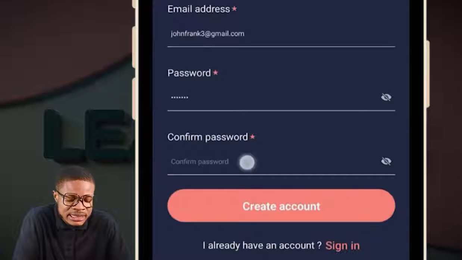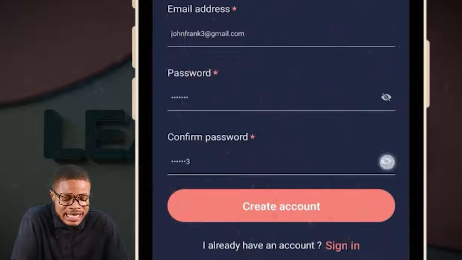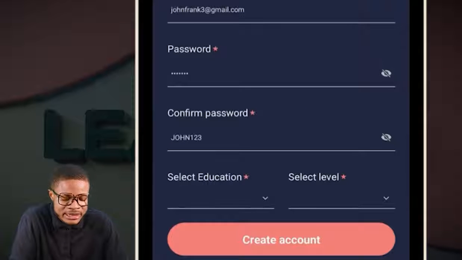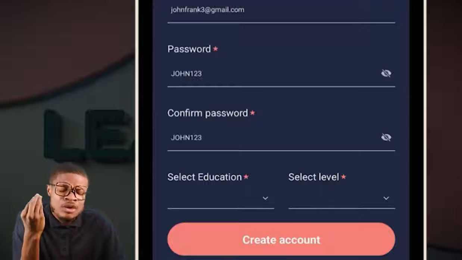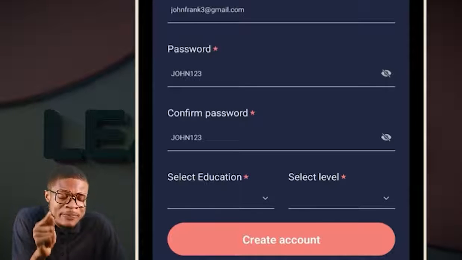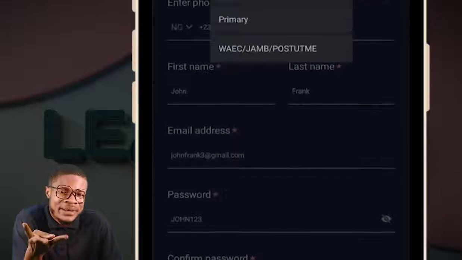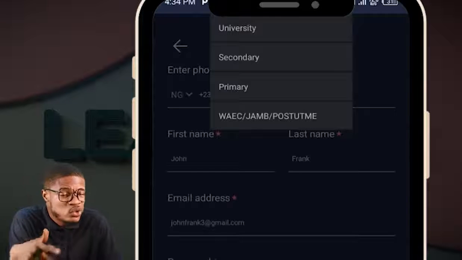And then you repeat the same thing for confirm password. What will you type there? John123. You can decide to view it to see whether what you are doing is correct. All you have to do is click the eye button there and then you view it. And then come to select education. You are preparing for JAMB or WAEC. In select education, there are 4 plans there. University, that's for people that are in university, probably 100 level, 200 level.